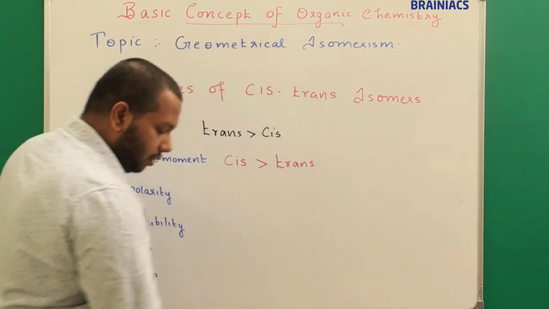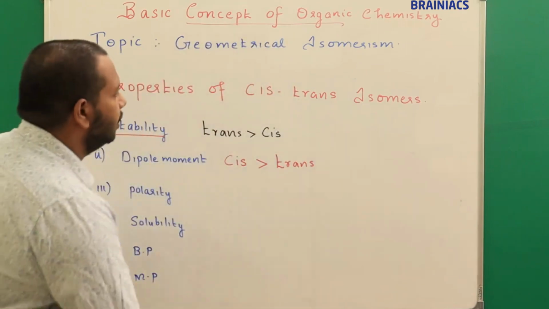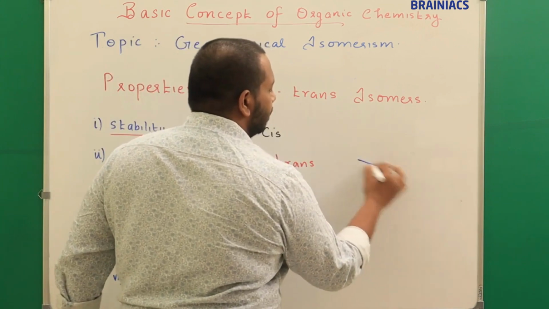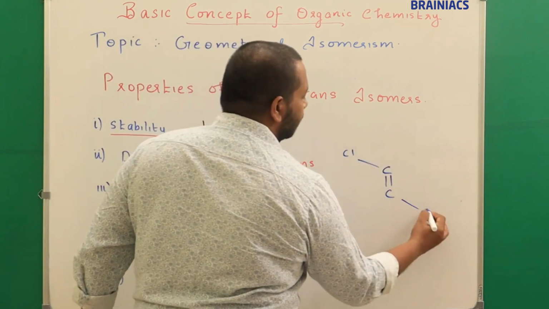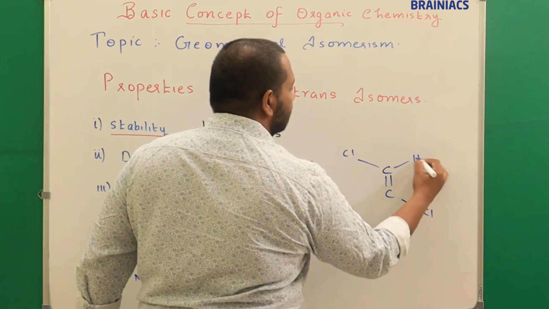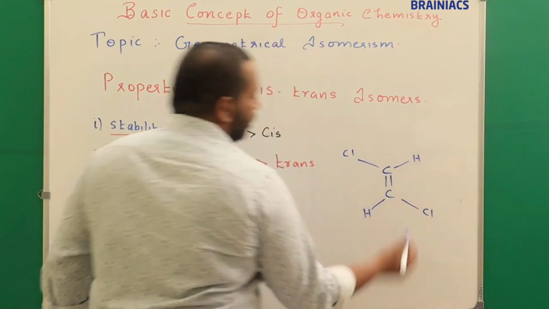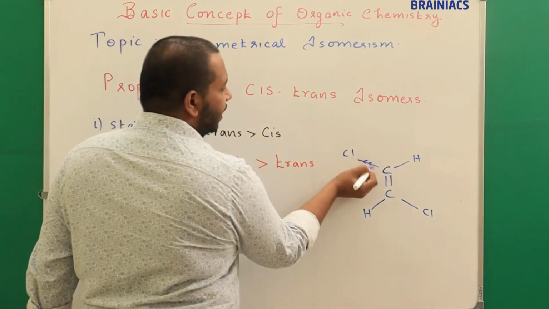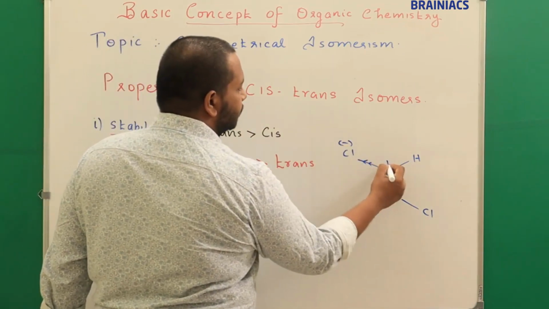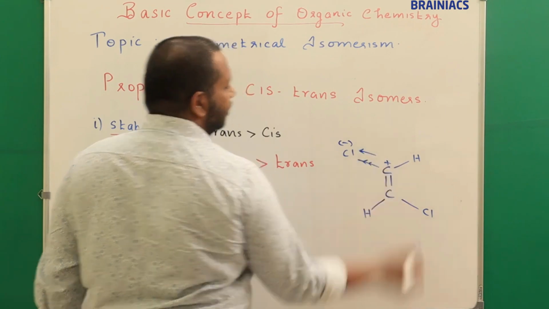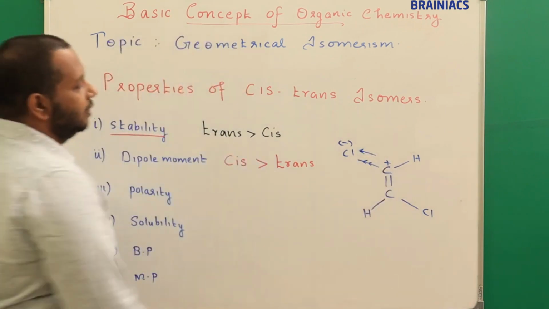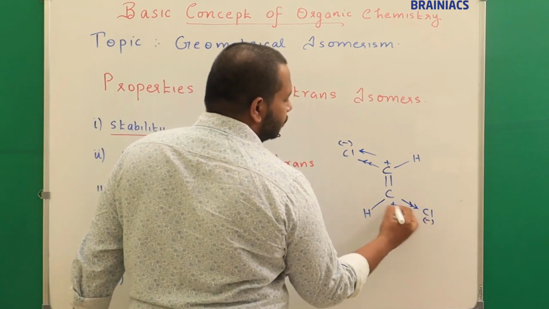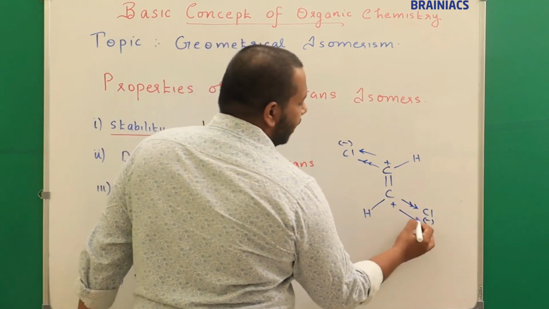Let's see. For a trans system, C double bond C, chlorine here, chlorine here, hydrogen here and hydrogen here. Now you know that the electron here will move in this direction, so minus charge here, plus charge here, so there is one dipole moment in this direction. And the next chlorine atom will also move the electron in this direction, so minus charge here, plus charge here, so the dipole moment direction is here.